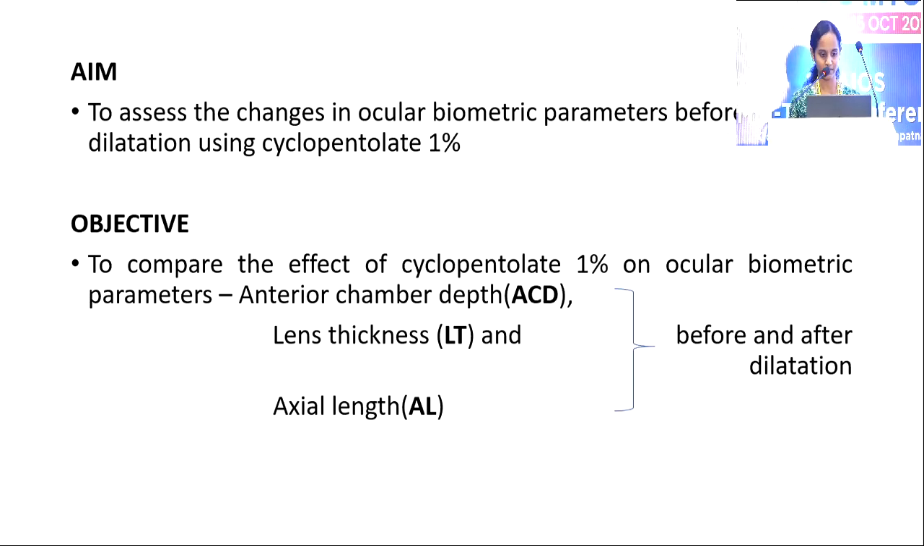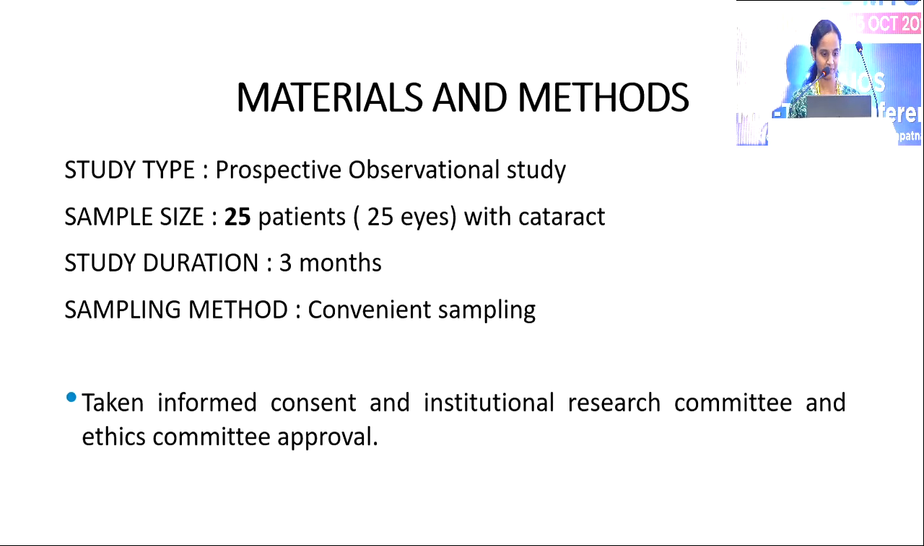Coming to the aim of the study, the main aim is to assess changes in ocular biometric parameters before and after dilatation using cyclopentolate 1%. The main objective of the study is to compare the effect of cyclopentolate 1% on anterior chamber depth, lens thickness, and axial length before and after dilatation.